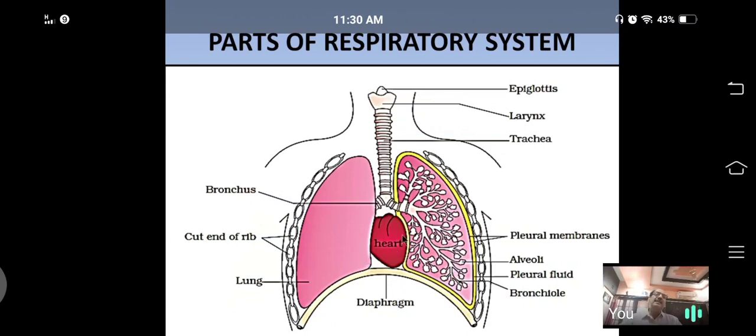Is the size of both lungs the same? No. The right lung is larger because it has 3 lobes: superior lobe, middle lobe and inferior lobe, whereas the left lung is smaller. It has only 2 lobes, superior and inferior, no middle lobe. That portion is occupied by the heart. And below there is the diaphragm, which is dome shaped. During expiration it becomes dome shaped. During inspiration again it becomes flat.